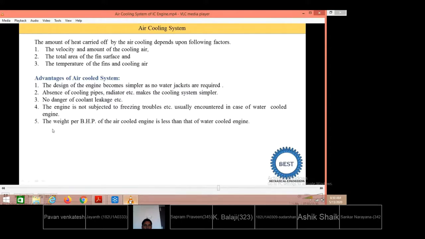The weight per bhp, means brake horsepower, of the air cooled engine is less than that of the water cooled engine. So in an air cooled engine, weight is lower for the same capacity compared to the water cooled engine, because in a water cooled engine we need to provide radiators, cooling pipes and the water. So weight of the system is increased, but in air cooling system weight of the system is lower.